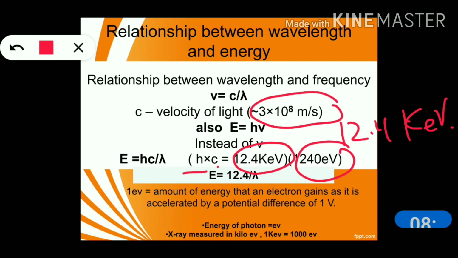So h, the Planck constant, has a value of 6.62 into 10 raised to the power minus 34, into 3 into 10 raised to the power 8 meters per second, which is equal to 1240 electron volt. Converted into kilo electron volt, energy is hc, that is 12.4, by wavelength. 1 electron volt is the amount of energy that 1 electron gains when it is accelerated through a potential difference of 1 volt.